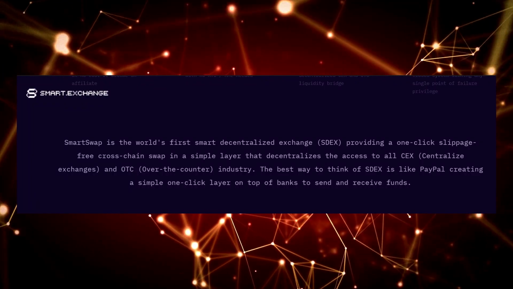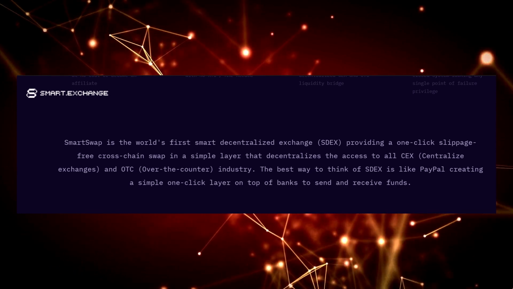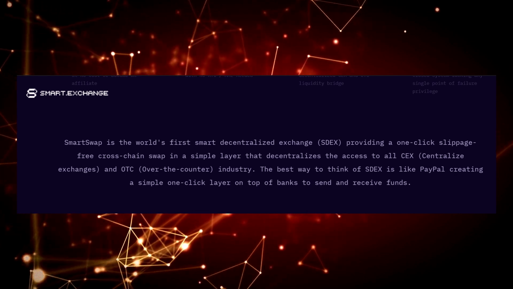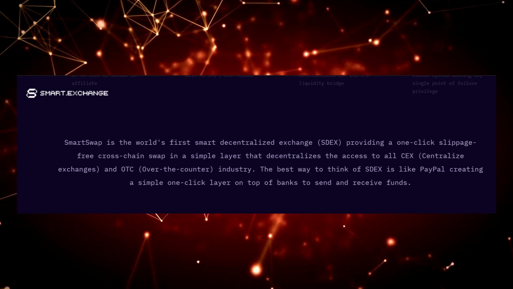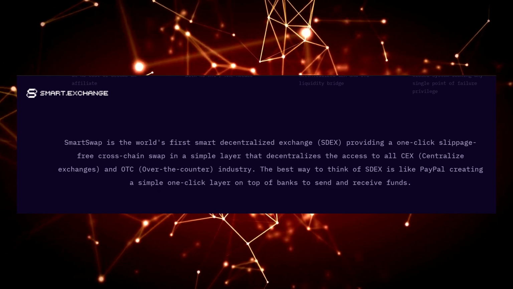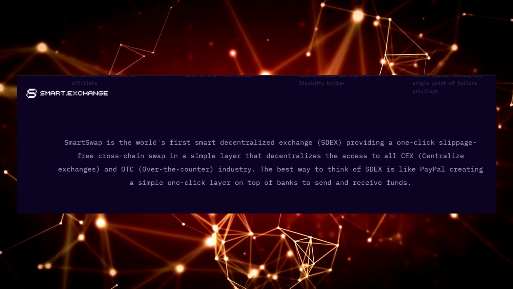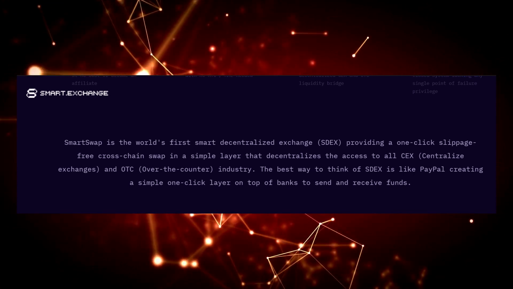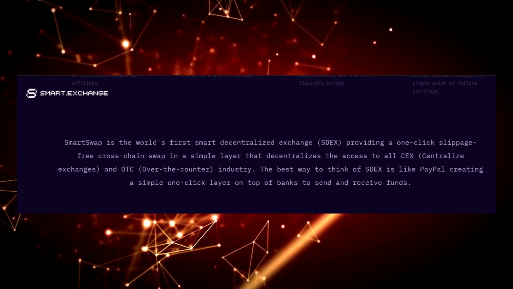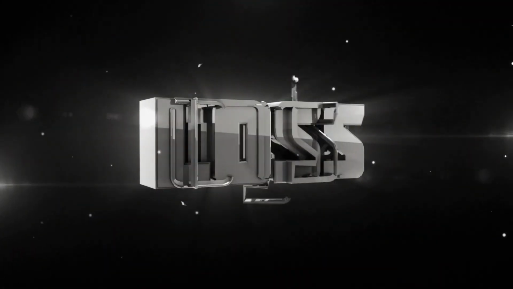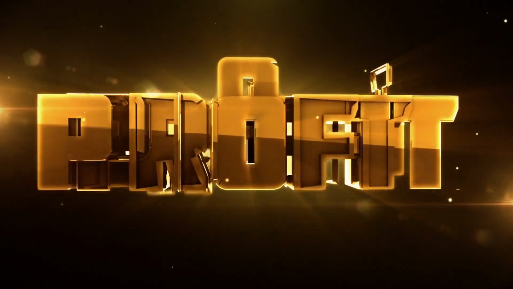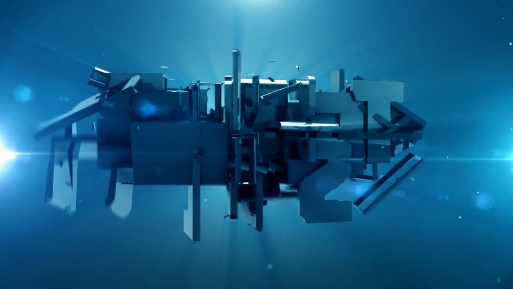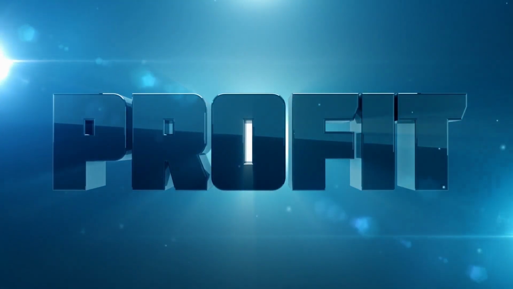What is SmartSwap? Well, this is the world's first smart decentralized exchange, called SDEX for short, that provides a one-click swap that is both slippage-free and cross-chain. It does this in a simple layer that decentralizes the access to all CEX and OTC, which are centralized exchanges and over-the-counter industries. If you are new to the concept of slippage, don't panic. This simply refers to the gains or losses that you make on a trade depending on what the price changes to and your slippage tolerance.